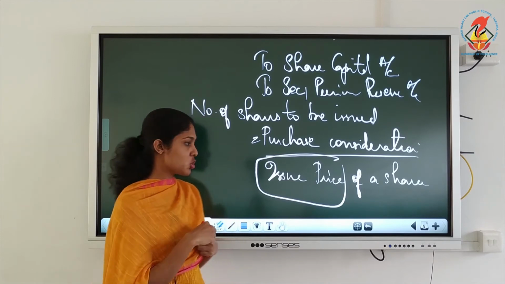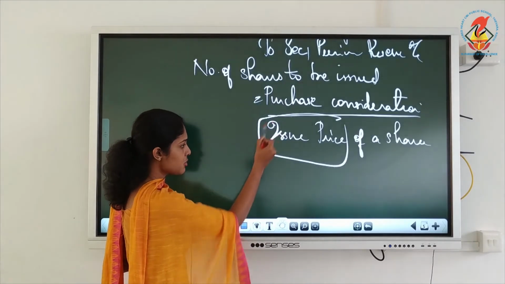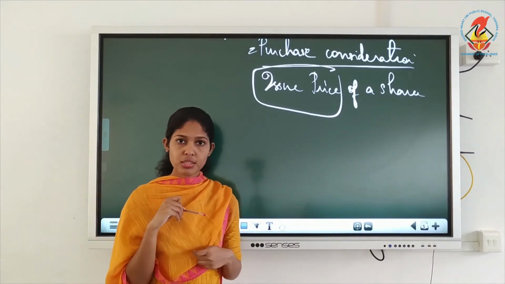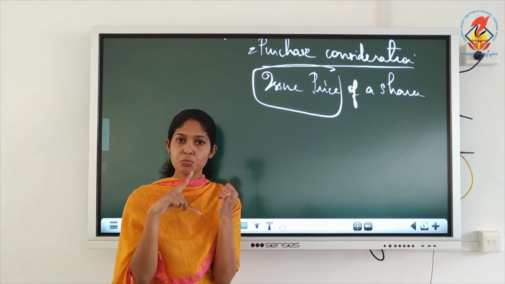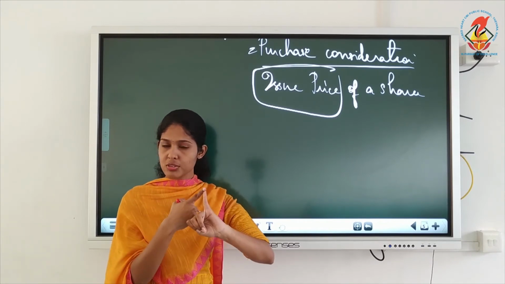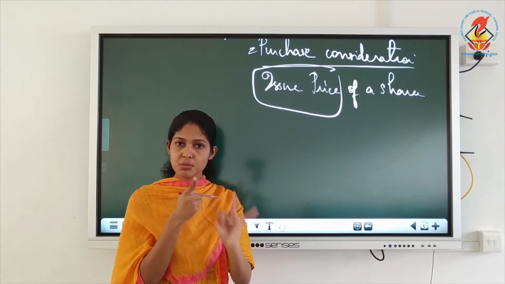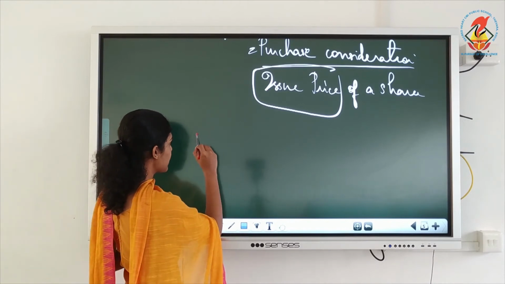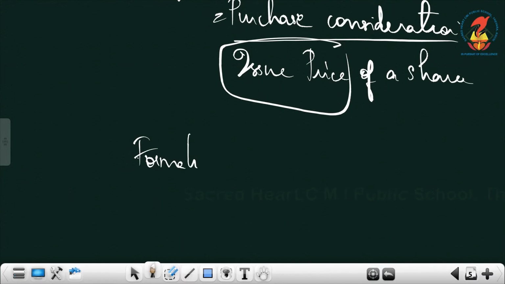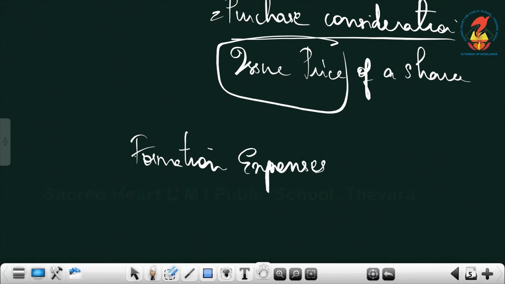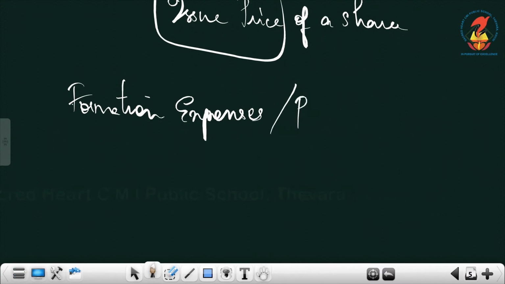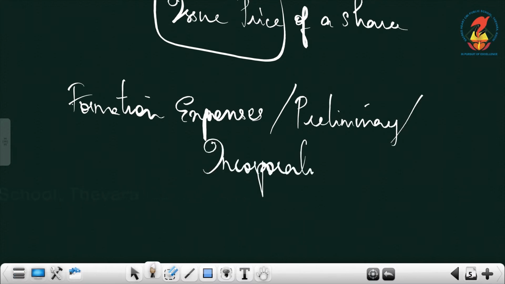That also will come under issue of shares for consideration other than cash. So when you issue shares to promoters, again 2 entries must be there. Here we discussed 2 entries, no? One is when you purchase either an asset or a business, and then when you issue the shares to vendors. Similarly for promoters also we have 2 entries. One is why we are paying them this amount or remuneration, because they are bearing the formation expenses or preliminary expenses, or you can write incorporation expenses. That is why we are paying them the amount.